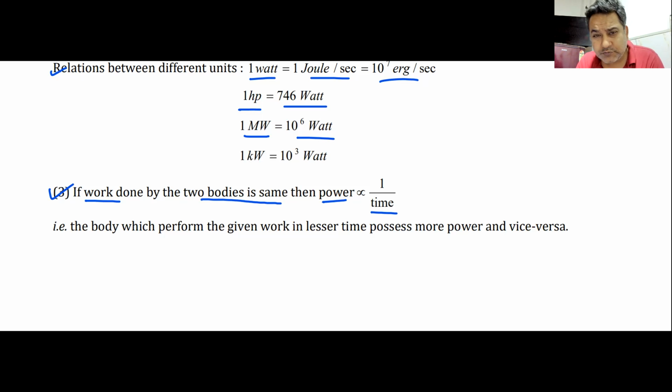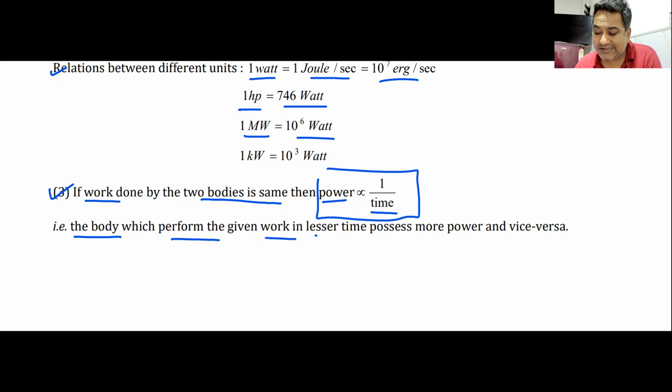But if I want to do the same work in less time, I would need more power. So if the work done is same, power is inversely proportional to time. A body which performs the given work in lesser time has more power, and vice versa. We all know it. Please note it down.